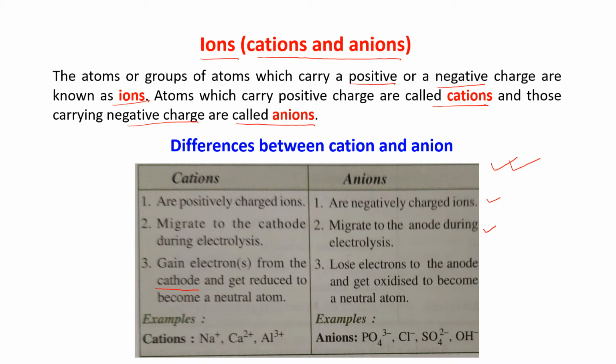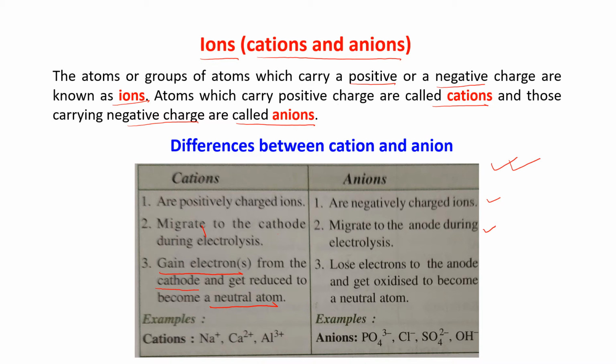So when cations go to the cathode, they gain electrons present in the cathode and get reduced. Taking of electrons is reduction. So they get reduced and become neutral. They are taking the electrons and become neutral atoms.